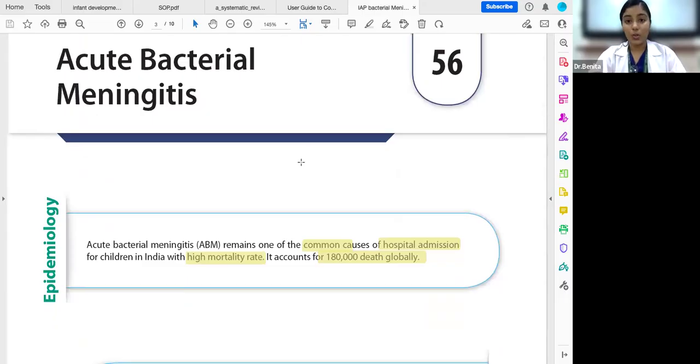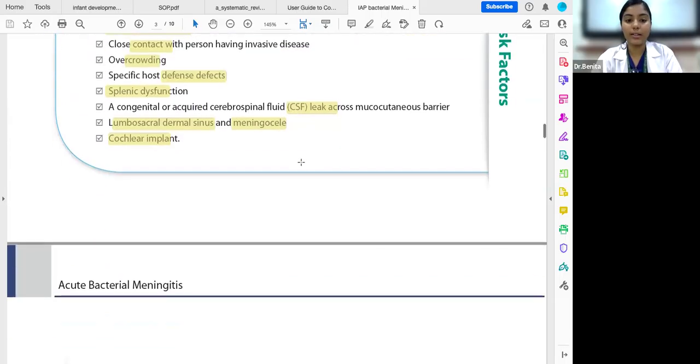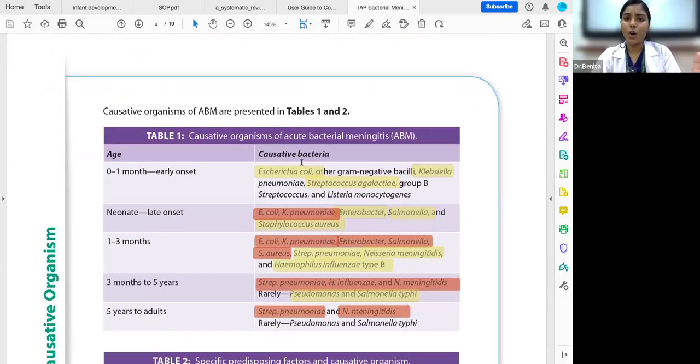Acute bacterial meningitis is one of the most common causes of morbidity and mortality, with deaths of over 180,000 globally. It occurs mostly in the age group of 1 month to 5 years, and when there are risk factors such as poor socioeconomic condition, recent colonization with the bacteria, close contact with a person having an invasive disease, or overcrowding. Other conditions, such as if the child has a splenic dysfunction, is immunocompromised, has a CSF leak, or has a cochlear implant, all pose risk factors for developing acute bacterial meningitis. Now, what are the causative organisms?